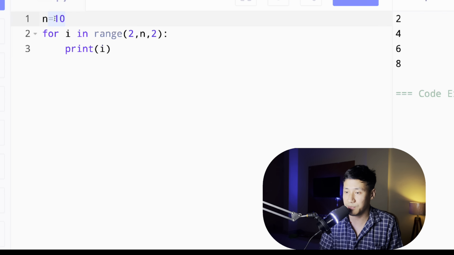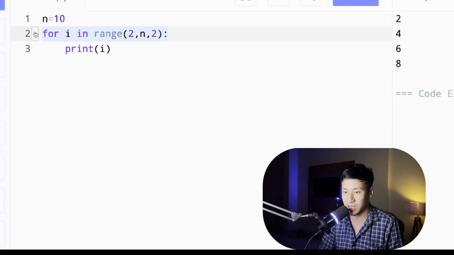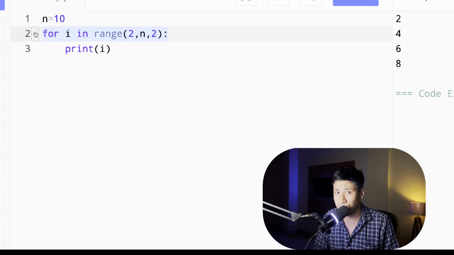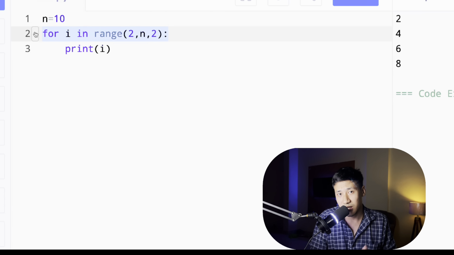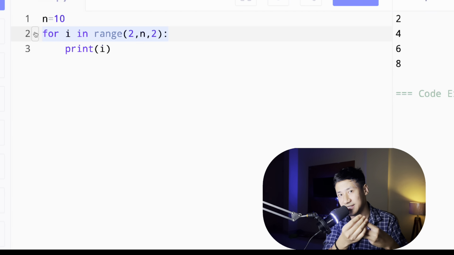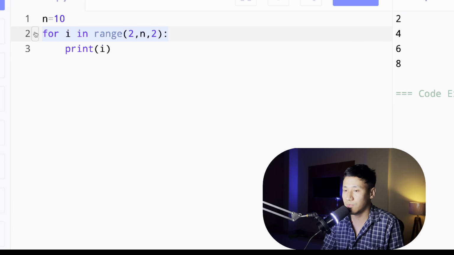As simple as that, whenever you want to repeat something, you write for I in range, and you can give 1, 2 or 3 arguments. When you send one number, that means 0 to n minus 1. When you send two numbers, the first is the initialization and the second is the stopping point. With three numbers, it is initialization, stopping point and step. Step means how many steps you want to jump. This is how the for loop works.